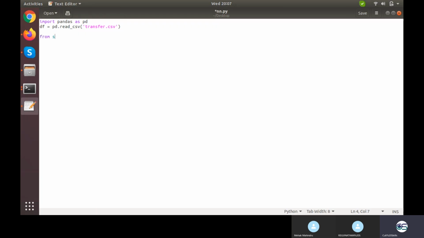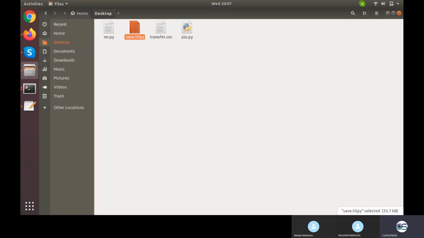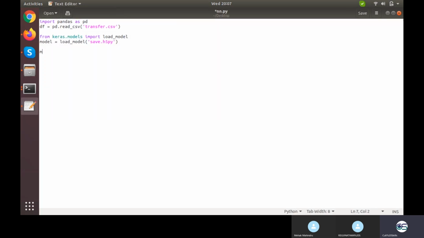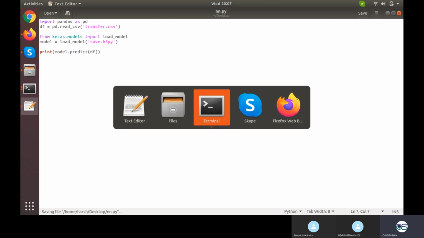Now what else am I going to do? I'll be loading my model. So from keras.models import load_model. model equals load_model, save.h5. Right name. Okay, so now what I need to do is model.predict(df), and I need to print that. Simple task. I hope it will work.